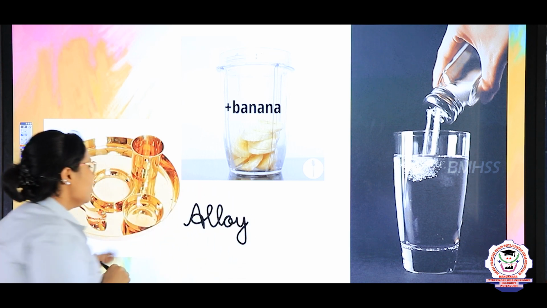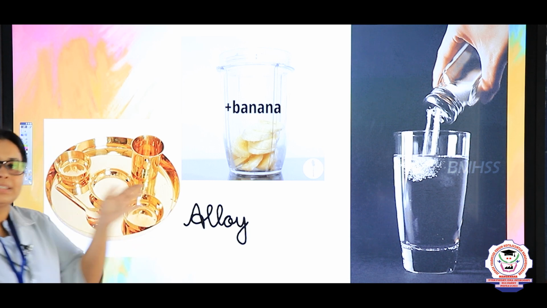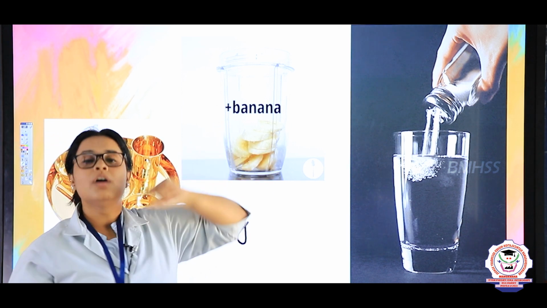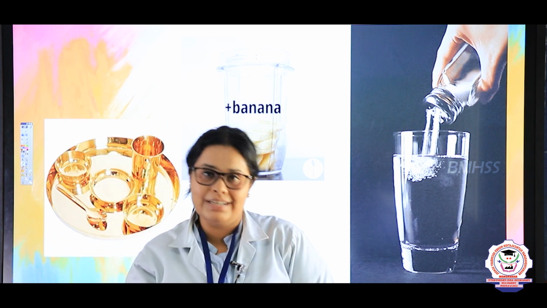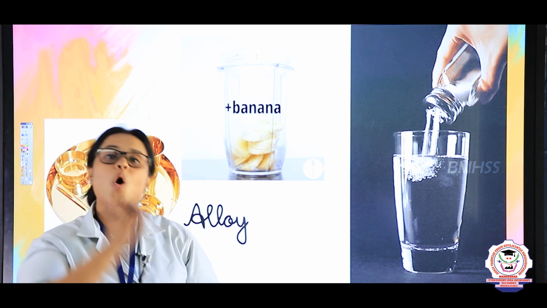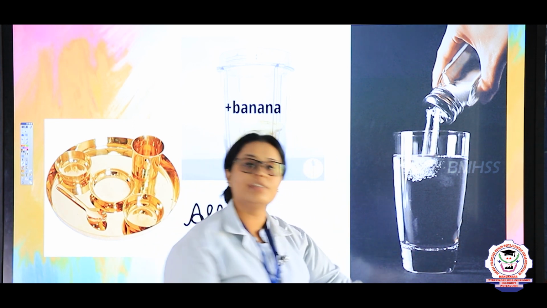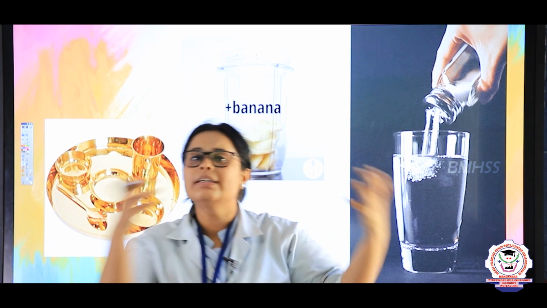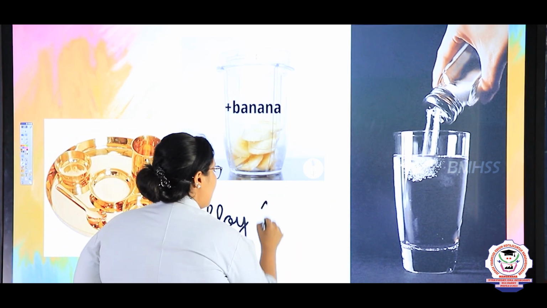Okay. So here they have mixed in very nicely, right? Here you cannot see what all elements are present. They have mixed together and they have been fixed, right? Same way here, when we are taking banana, chocolate, milk and sugar, that time you will get a banana smoothie, right? So the banana smoothie also looks similar, right? So that is an example of a homogeneous mixture. And the last one is when you are taking salt and adding it into the water, they will mix together, right? After mixing, can you tell me whether you can remove it or not? No, right?